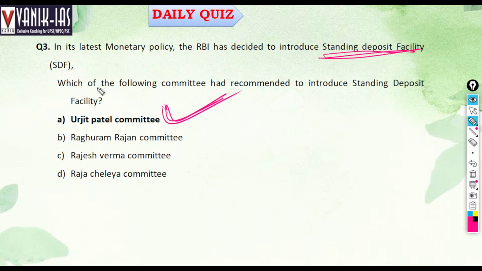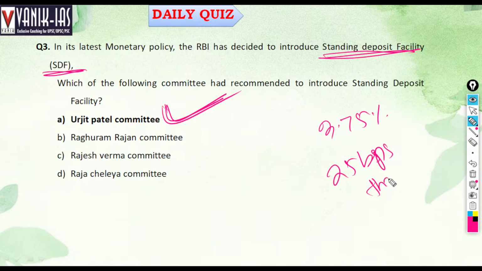Standing deposit facility is another tool to reduce inflation. It is usually at an interest rate of 3.75%, around 20 basis points less than the repo rate. It is offered by RBI, and no collateral is required. It absorbs liquidity without any collateral.